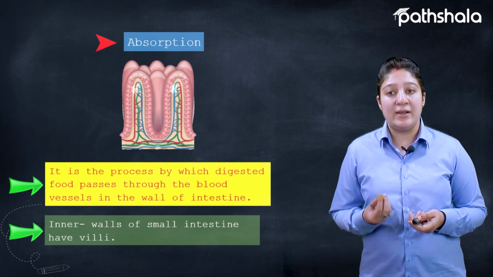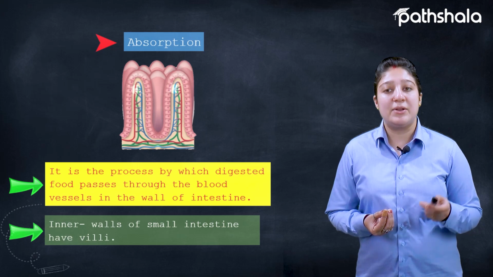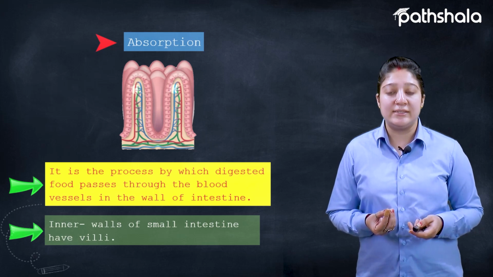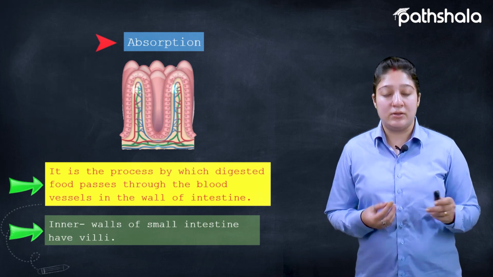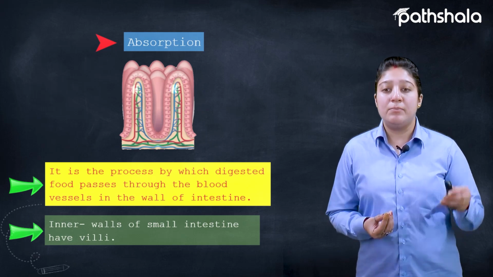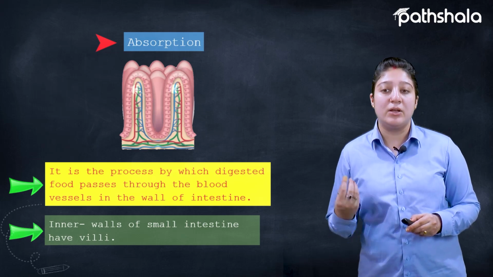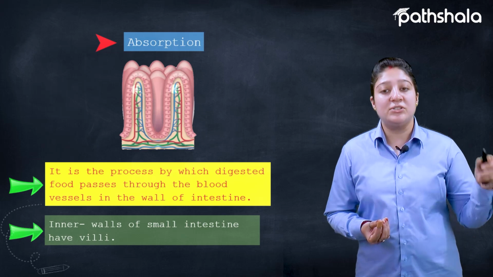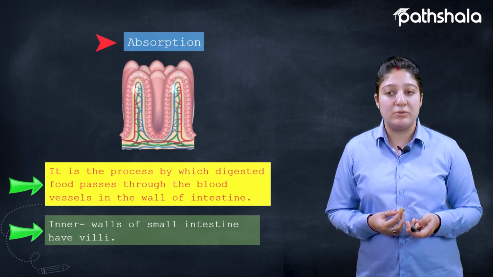So what are villi basically? Villi are the finger-like projections which are present on the inner wall of the small intestine, and these have a network of many blood vessels near the surface, so that whatever material is absorbed by the villi goes into the blood vessels, and from the blood vessels it reaches each part of the body.